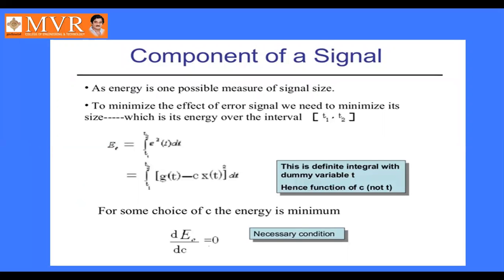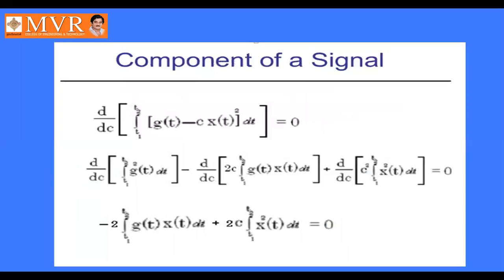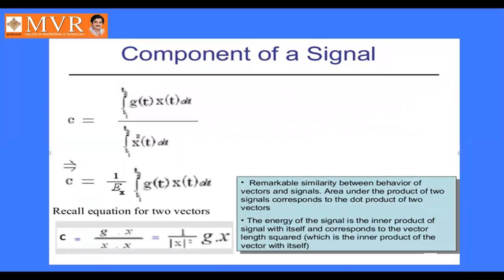How to minimize this error? The error can be minimized by integrating the error squared and differentiating with respect to c and equating to 0. So d by dc of the integral from t1 to t2 of g of t minus c into x of t, whole square, dt equals 0. Then we get c equal to the integral from t1 to t2 of g of t into x of t dt, divided by the integral from t1 to t2 of x square of t dt.